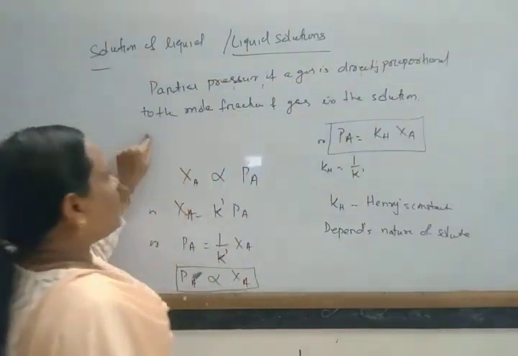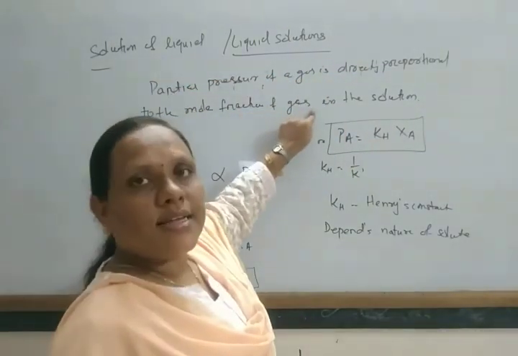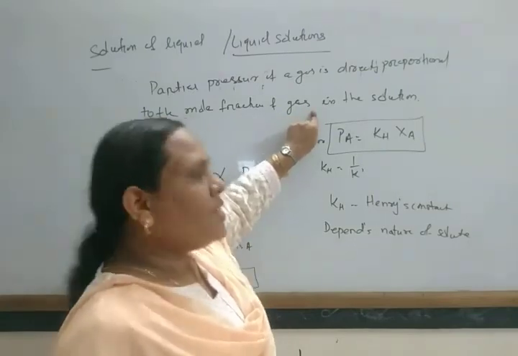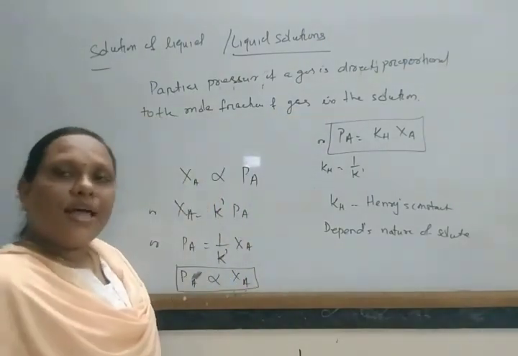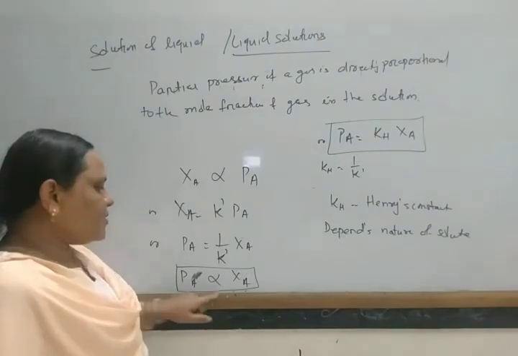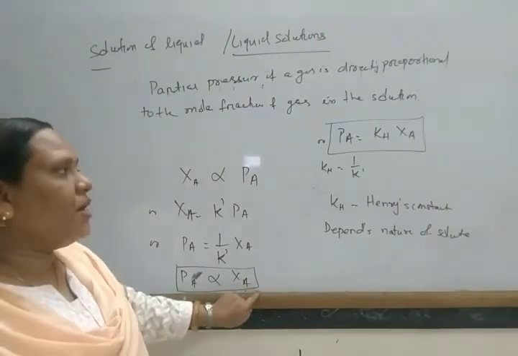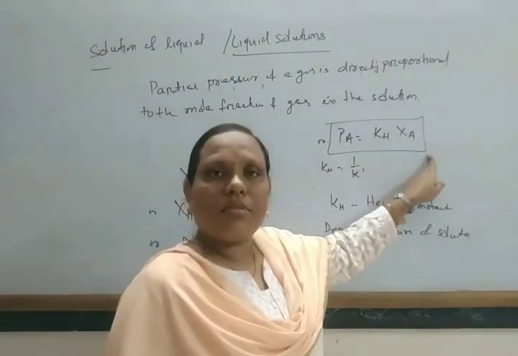So this is also known as Henry's law, and this is the mathematical form of this law.